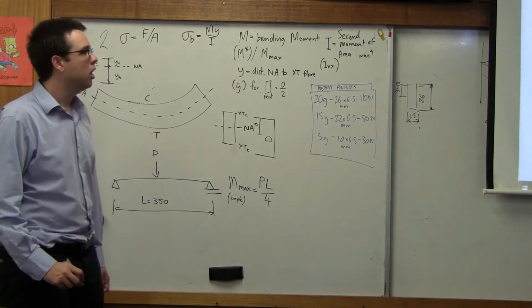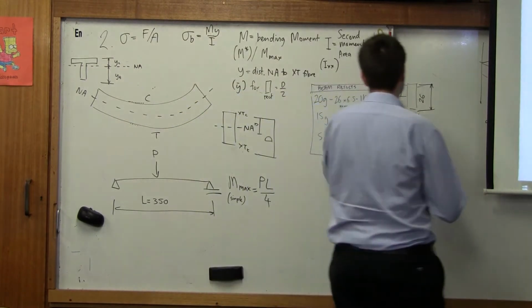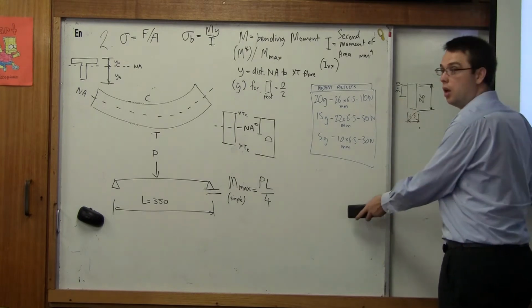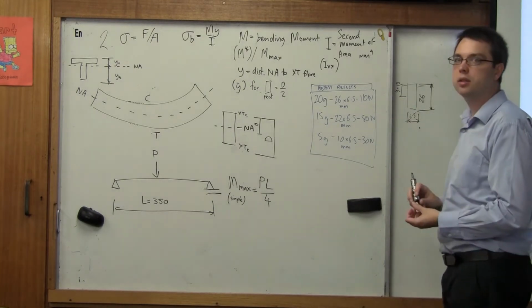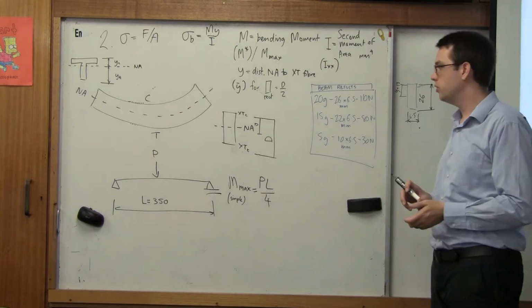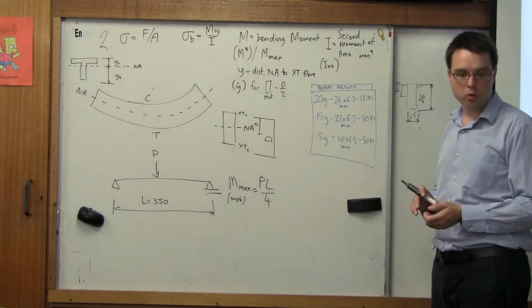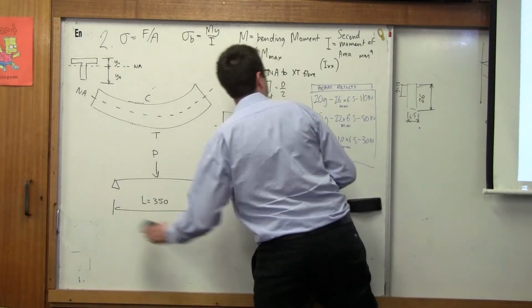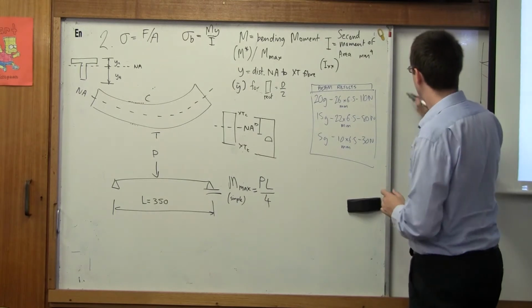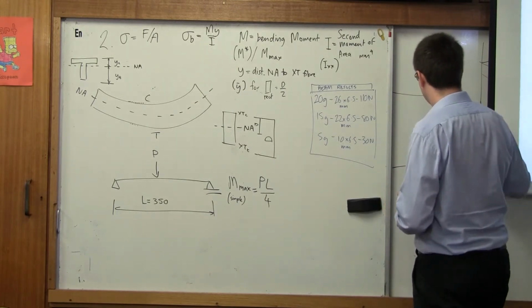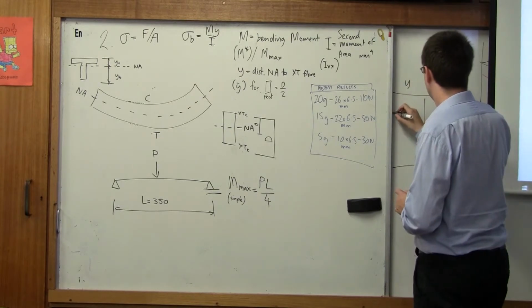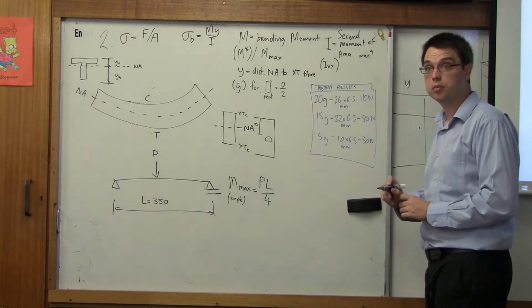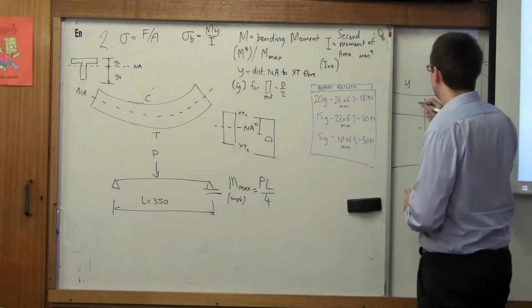Okay. What is our P in this case? 110 newtons. Okay, so what's our L? 350. Multiply those and divide them by 4. What do we got? Okay, now that's in Newton millimeters. Yeah? Okay, so I'm just going to write that in here.